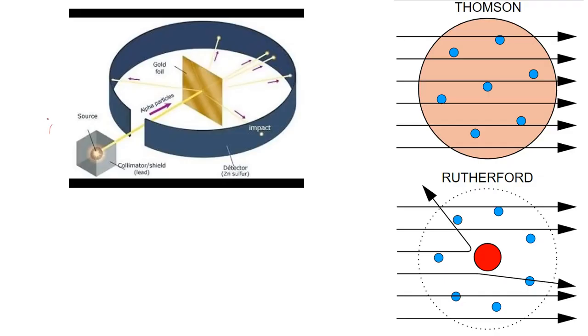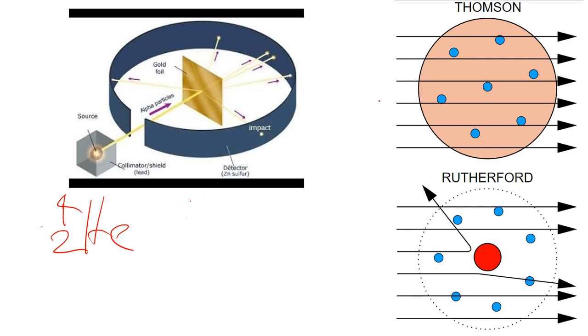Okay, so what is the gold foil experiment? Essentially, he shot alpha particles, which are basically helium atoms with, let me write that again, helium atoms with two neutrons and two protons. He shot them at a very thin piece of gold foil. Okay, so this gold foil might be only a couple atoms thick.